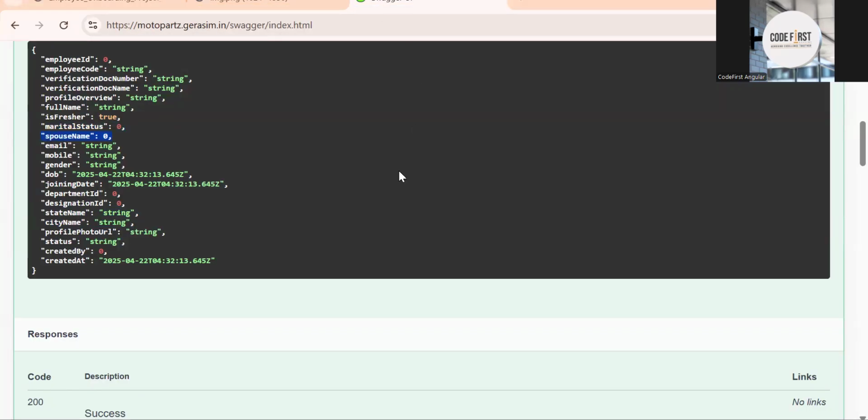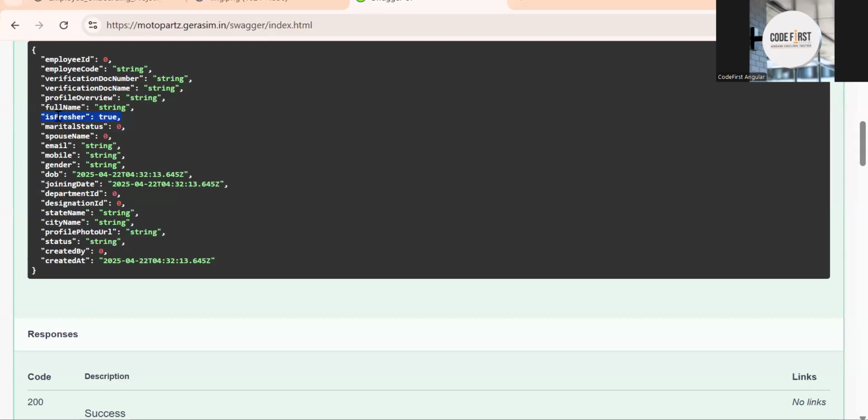So as I said, the experience tab will be there. The employee will be able to add his experience. But if he's not a fresher, we have a flag, is fresher. If this flag is true, then only in the employee login you have to show that experience tab. Otherwise it will be hidden.